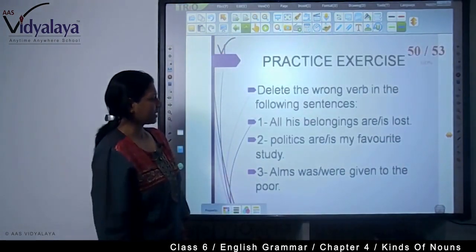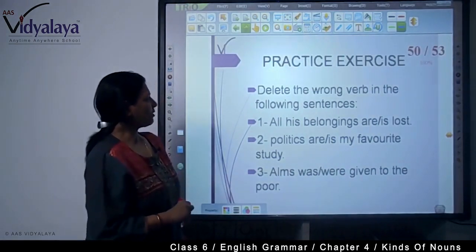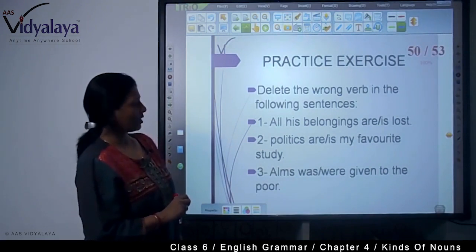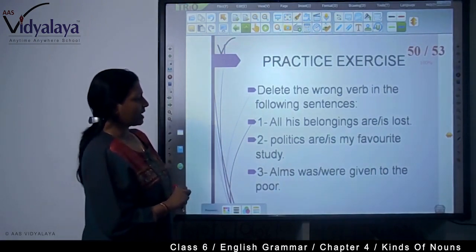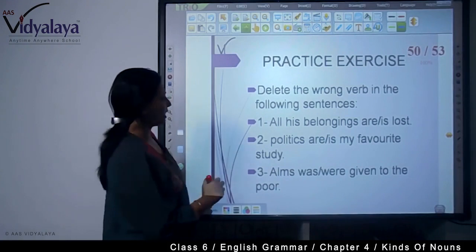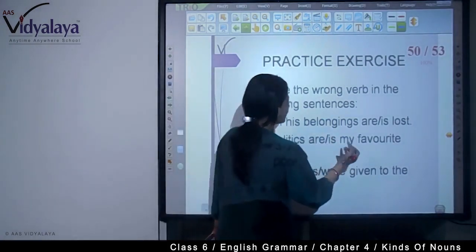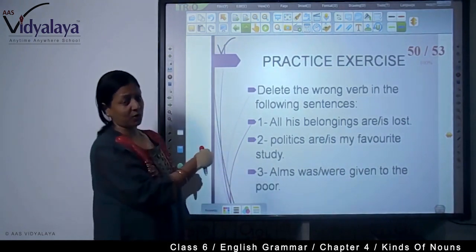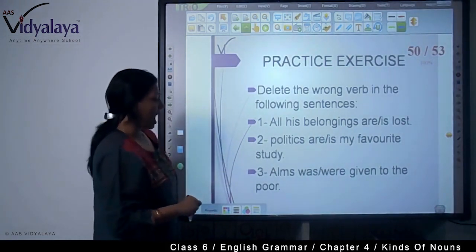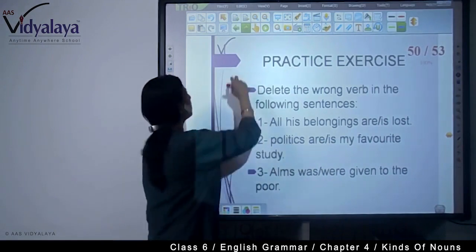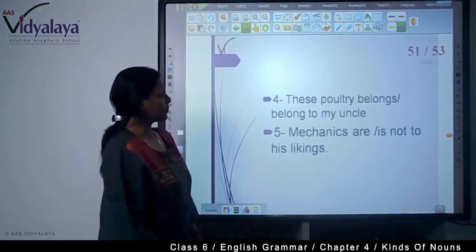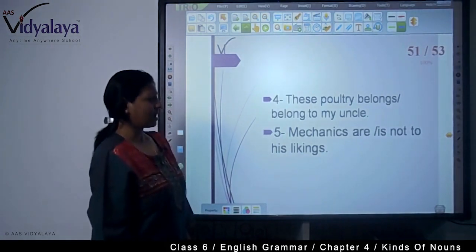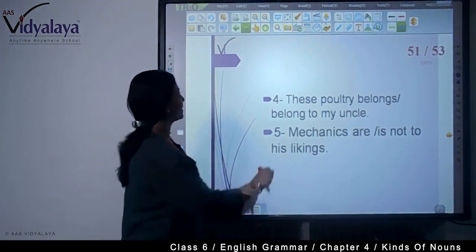Now, for practice, delete the wrong verb in the following sentences. All his belongings are/is lost. Politics are/is my favorite study. So here you have all his belongings. You will have to find the answers to the exercise. This is just for you, and the answer sheet is also here. Alms were/was given to the poor. These poultry belong/belongs to my uncle. Mechanics are/is not to his liking.